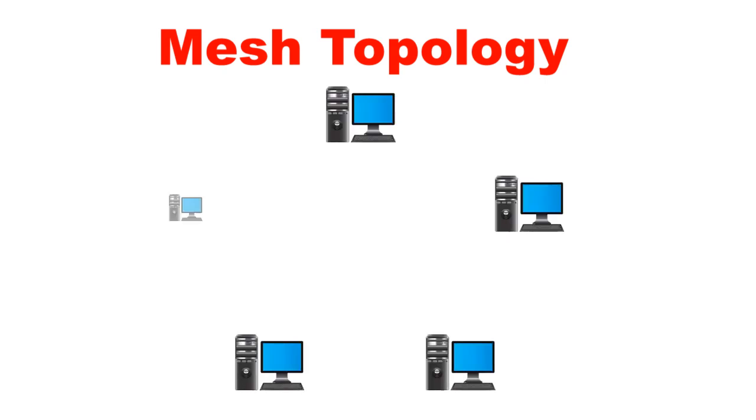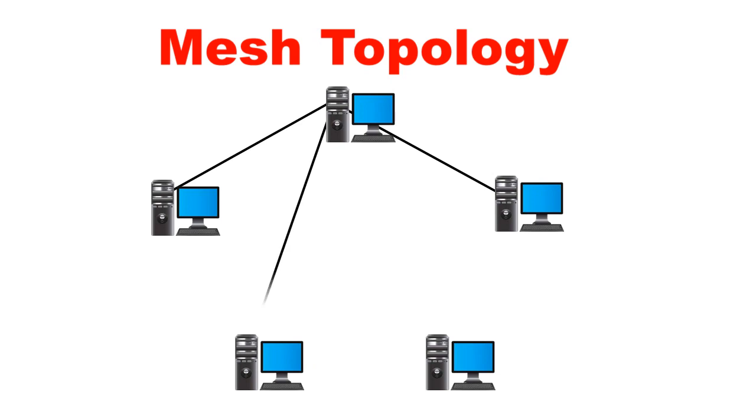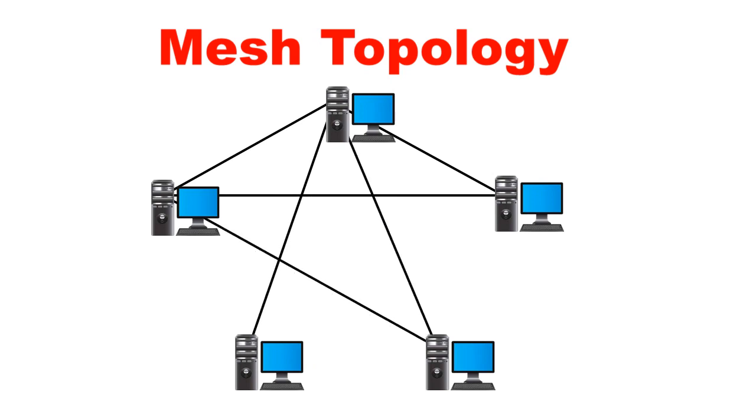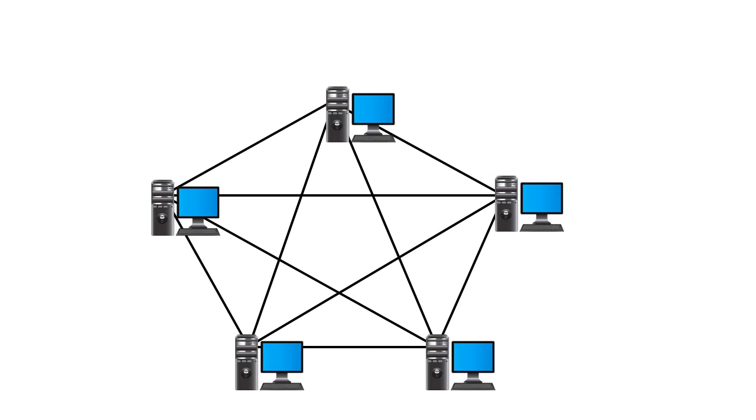What is mesh topology? Let us discuss about mesh topology. Each and every device in mesh topology is connected to one another over the network through a dedicated fast point-to-point connection. When we use the word dedicated, that means the connection only carries data for those two connected devices only. Let us talk about the benefits of mesh topology.